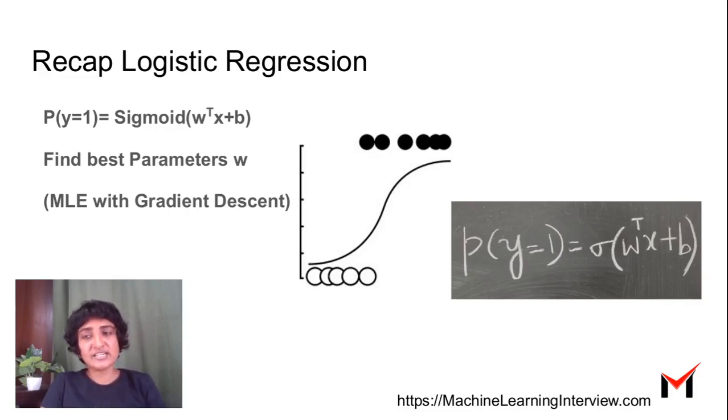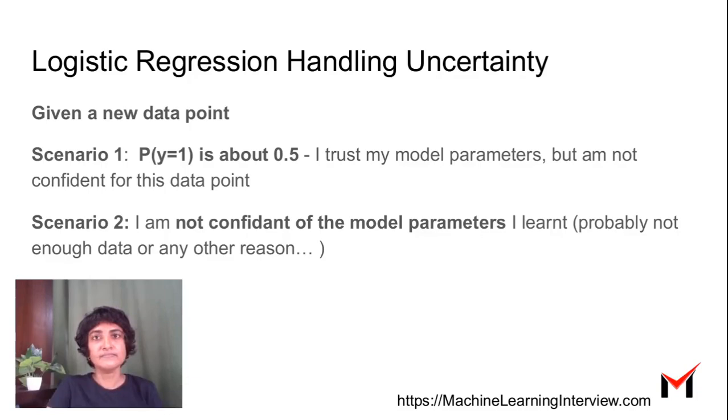In logistic regression, we define the probability of success, or y equals 1, as sigmoid of W transpose X plus B, where y is 1 if a person is granted a loan in this case and 0 otherwise. The goal is to find the best parameters W, or the weights. The standard way of doing this is to use gradient descent with maximum likelihood estimate, or there are a few other techniques to do this.